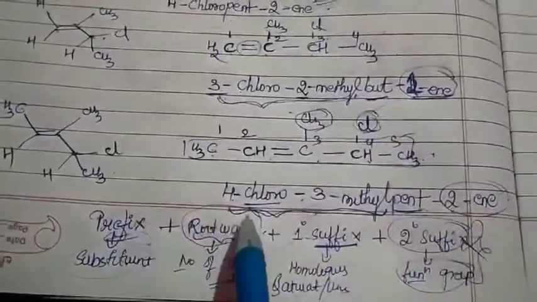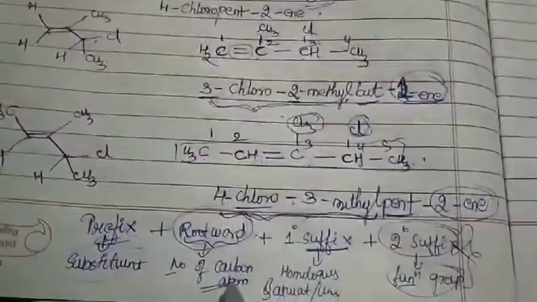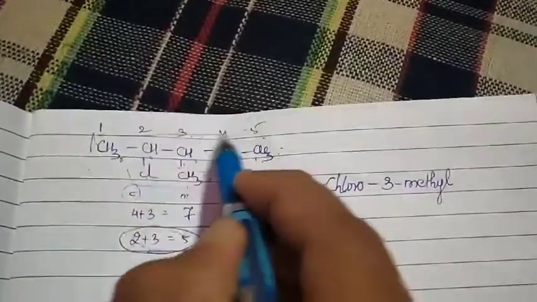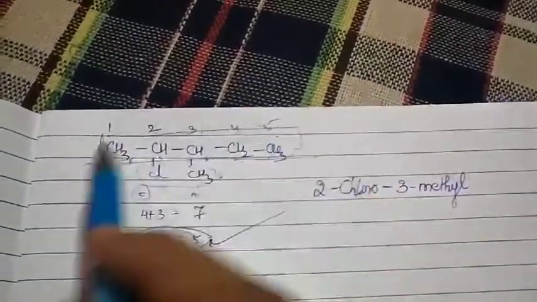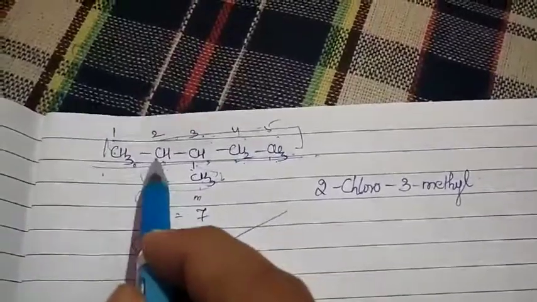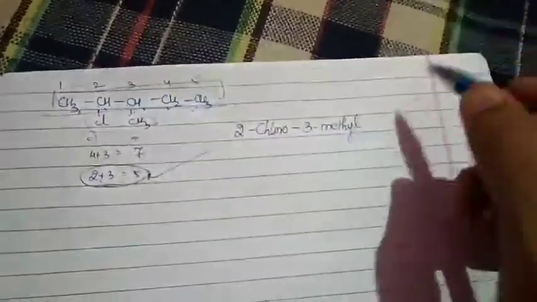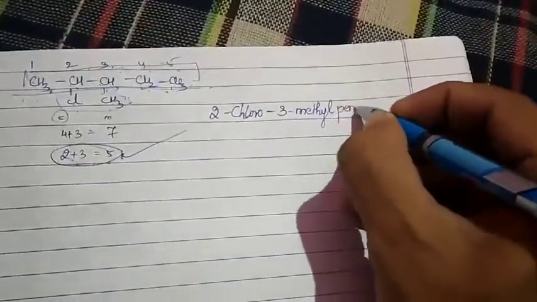So next is what? My root word, which indicates what? The number of the carbon atoms. So the number of the carbon atoms of my parent chain, the longest chain rule. Yes. What is the number of the carbon atoms? 1, 2, 3, 4, 5. Yes. 5 means root word. Very good. Pent. Next. Root word is over.